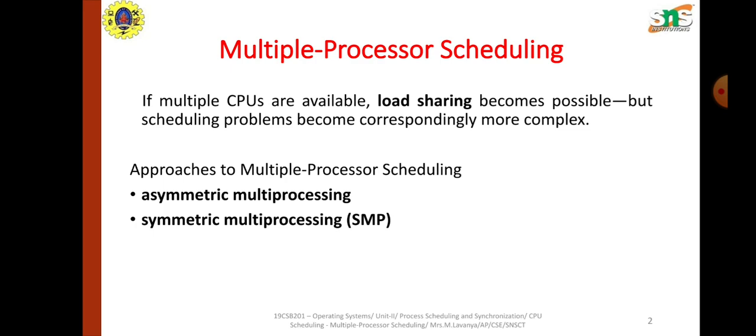In this, basically multiple process scheduling is categorized into two types. One is symmetric multiprocessing, that is SMP, and another one is asymmetric multiprocessing. Let us see what are these two types.